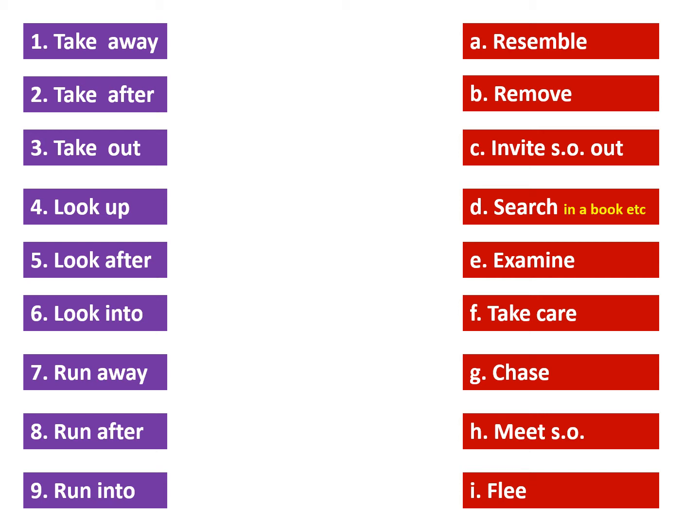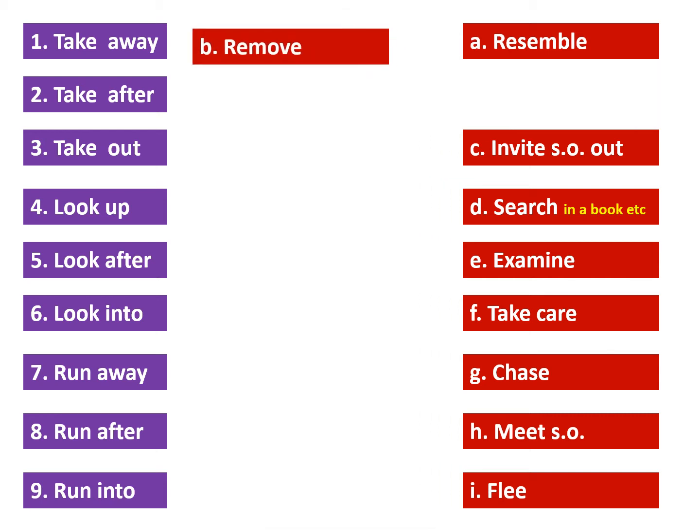A. Or B. Remove. Or C. Invite someone out. Or D. To search in a book or on the internet. Examine. Or F. Take care. Or G. To chase. Or H. To meet someone. Or I. To flee or escape. So, to take away, of course, means to remove.